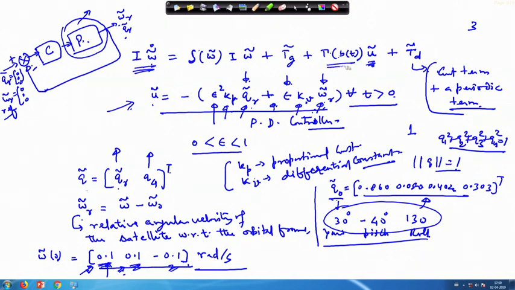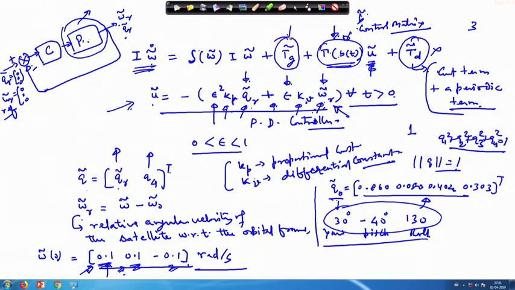Then this will enter into this place. At that particular location, what is the value of the b vector? From there your gamma matrix will be known. This is the control matrix. So, this matrix will be known to you. This is known from this place. T disturbance, for the time being, let us remove this, if it is not required.